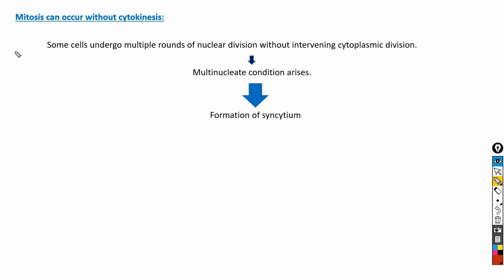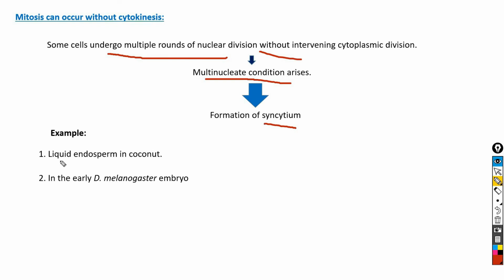In general, nuclear division is followed by cytoplasmic division, but there are exceptions. Some cells undergo multiple rounds of nuclear division without cytokinesis. As a result, a multinucleate condition arises, and that leads to the formation of a syncytium. The best examples of syncytium are the liquid endosperm in coconuts and the early Drosophila melanogaster embryo.